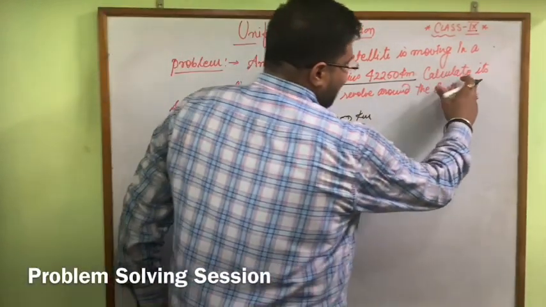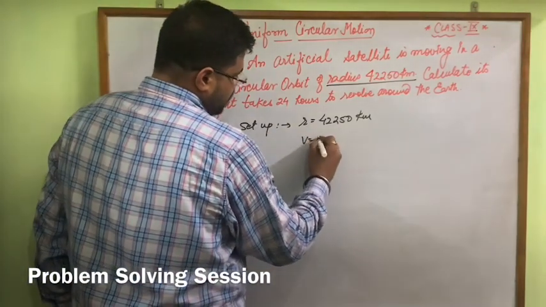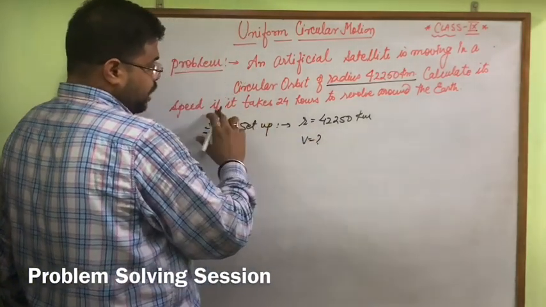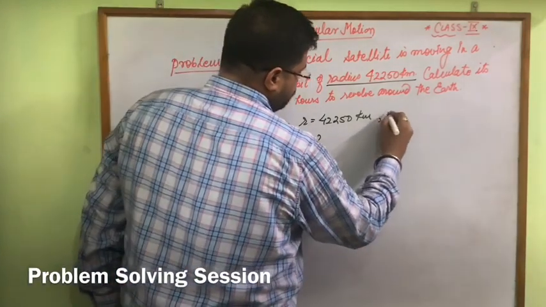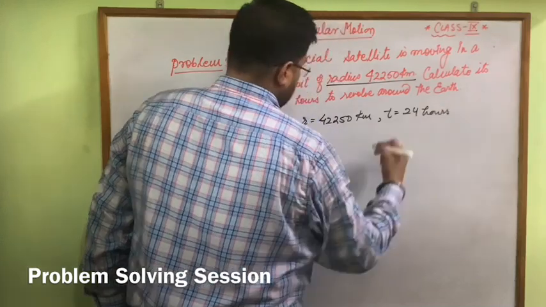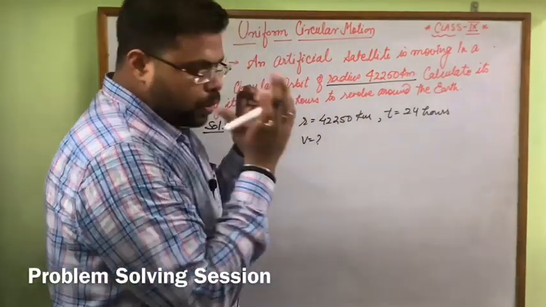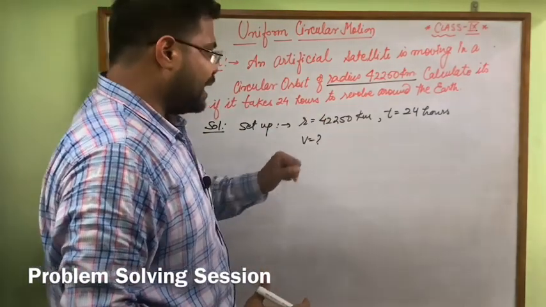Now calculate its speed, meaning we have to calculate the speed v, if it takes 24 hours to revolve around the earth. So look here, this question is like that.